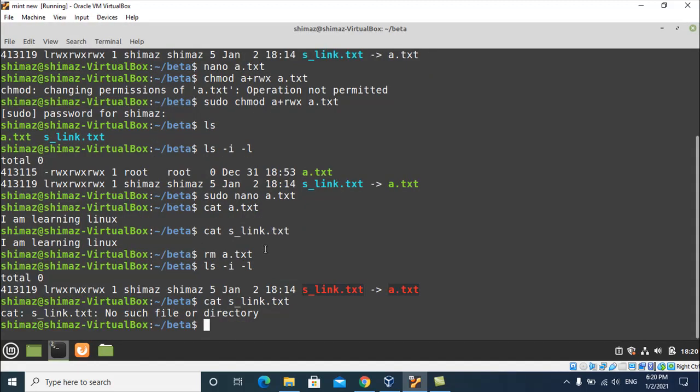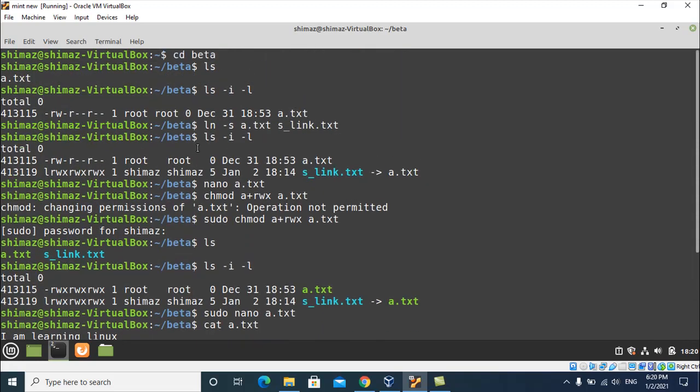Whereas in the case of a soft link, how to create the soft link? This is the command ln -s, source file and the destination file, the target file to which you want to create a link.